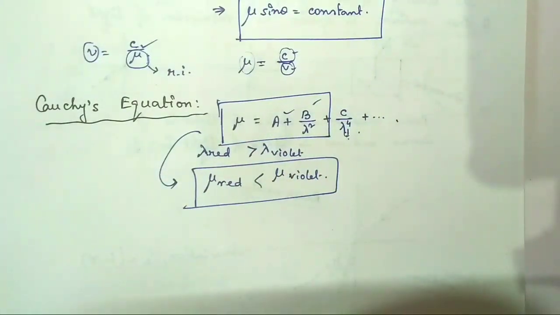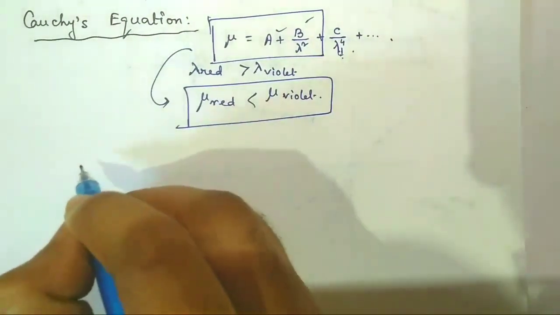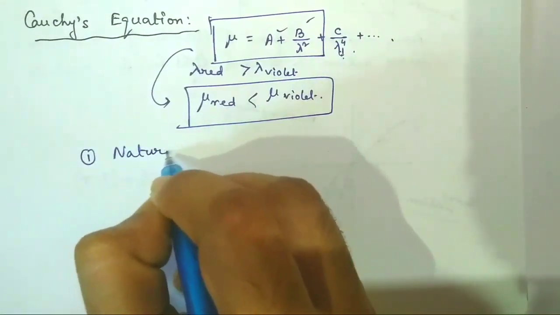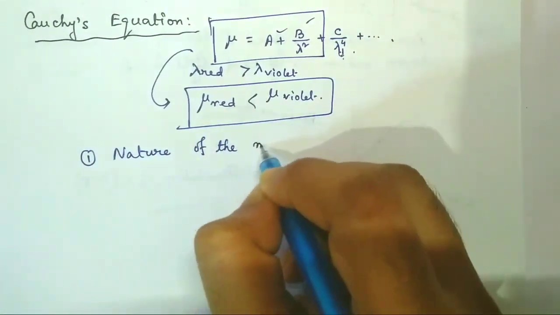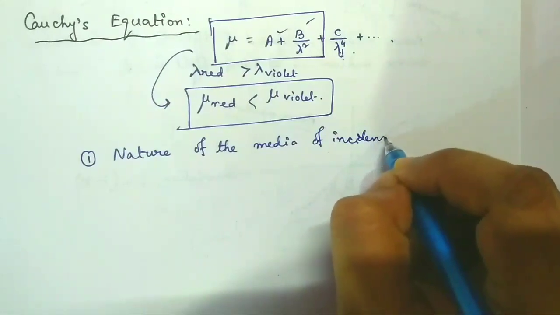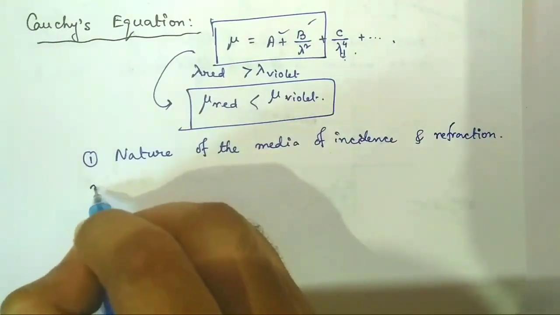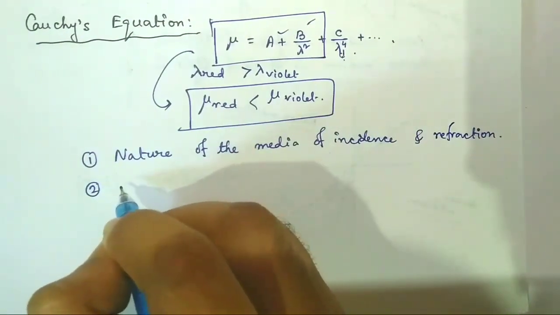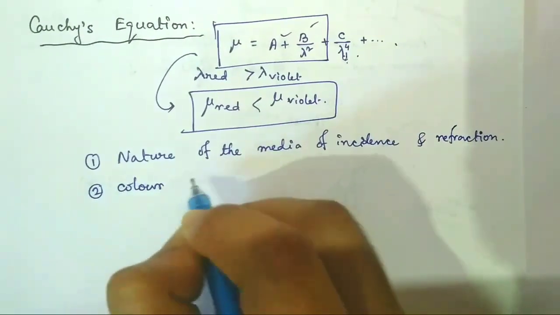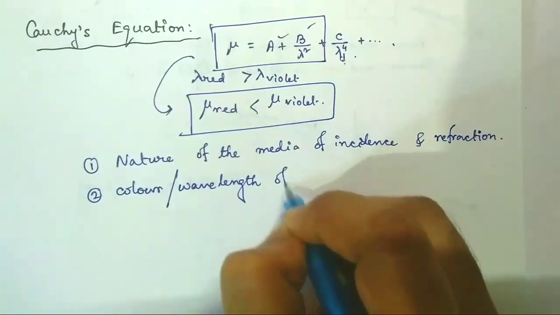Now, the factors on which the refractive index of a medium depends. Number 1, the nature of the media of incidence and refraction. Please note down with me. Number 2, the color of light or the wavelength of light. Color actually means the wavelength of light.